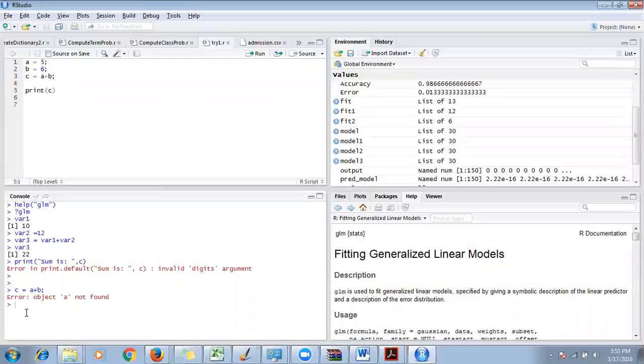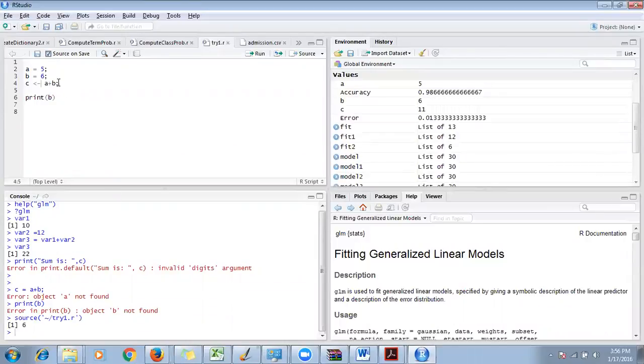Object is not found. Okay. Give me a second. Let me just debug what went wrong. Print B. B object is not found. Okay, no problem. A, B equal to C.